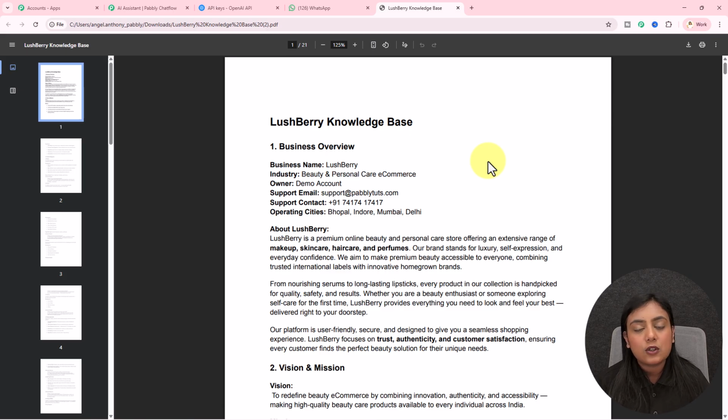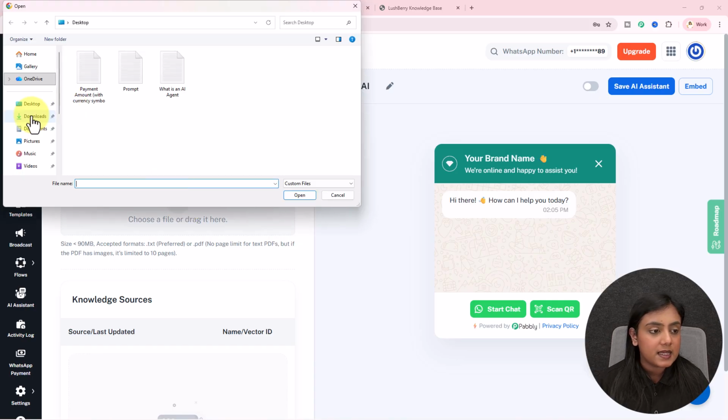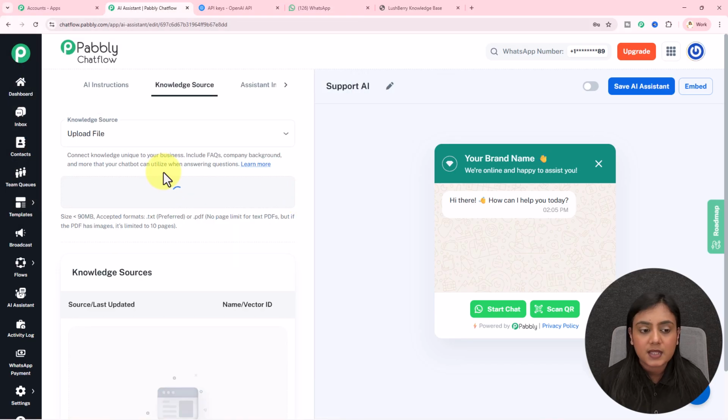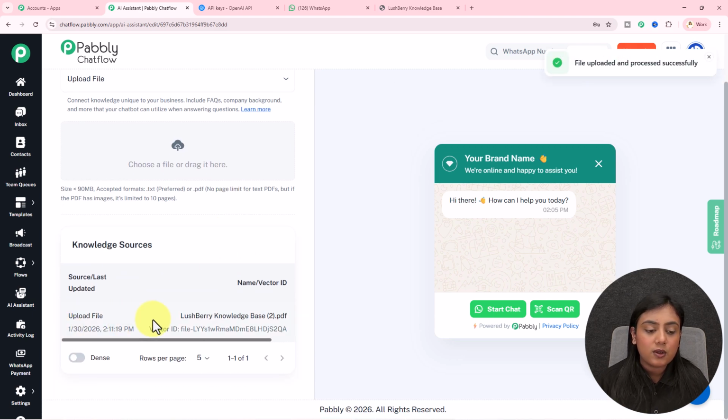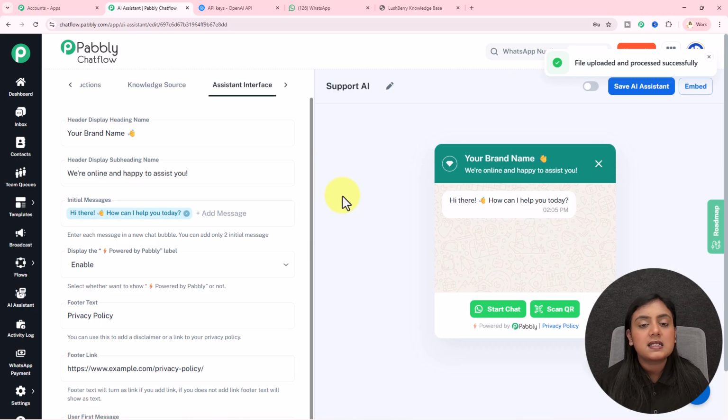How to upload this knowledge base PDF file? Simply go to this uploading section and upload the knowledge base that I have over here. As soon as I upload it, under the knowledge sources section, if I scroll down, you will see this Lushberry knowledge base has been uploaded in PDF format. You will see the vector ID. That means the knowledge base has been added. So now our knowledge source section has been completed, next is assistant interface.